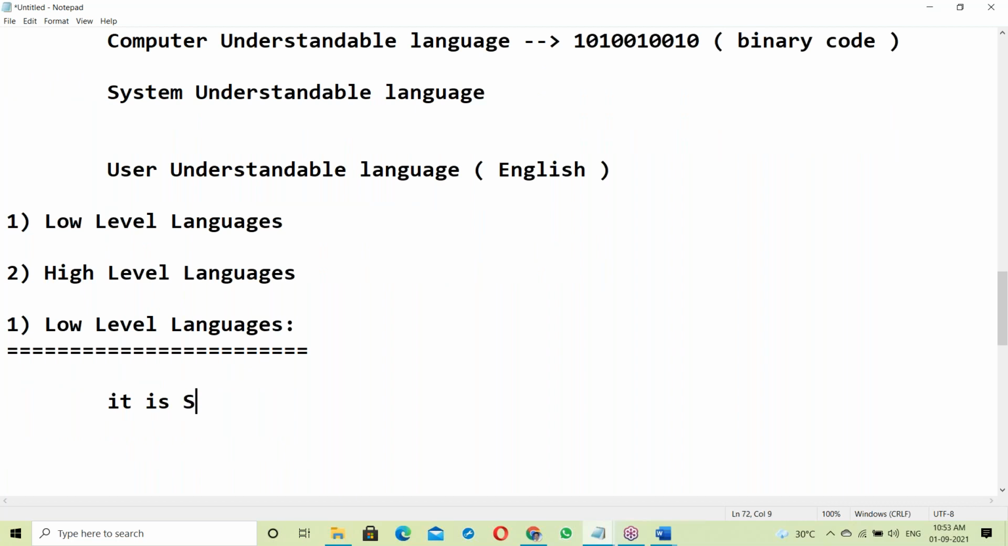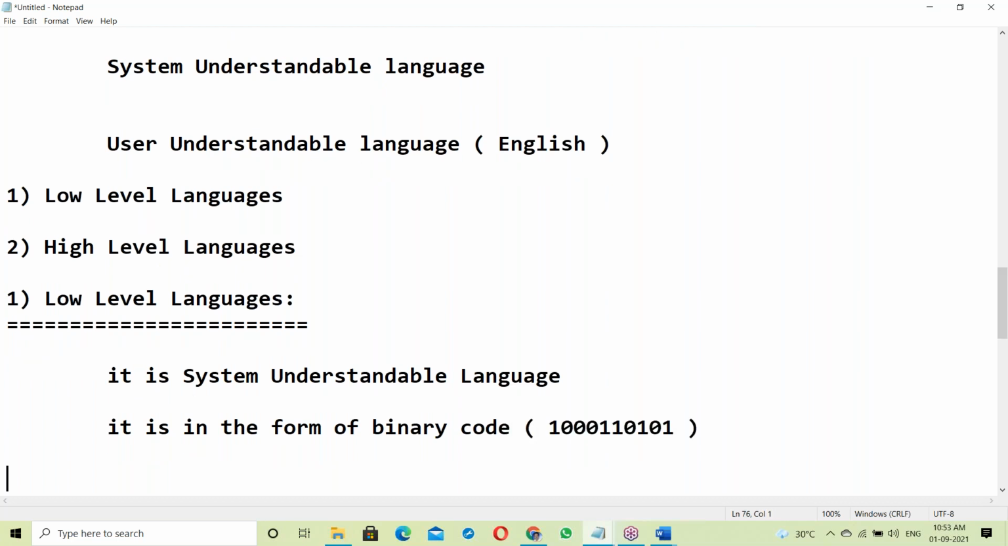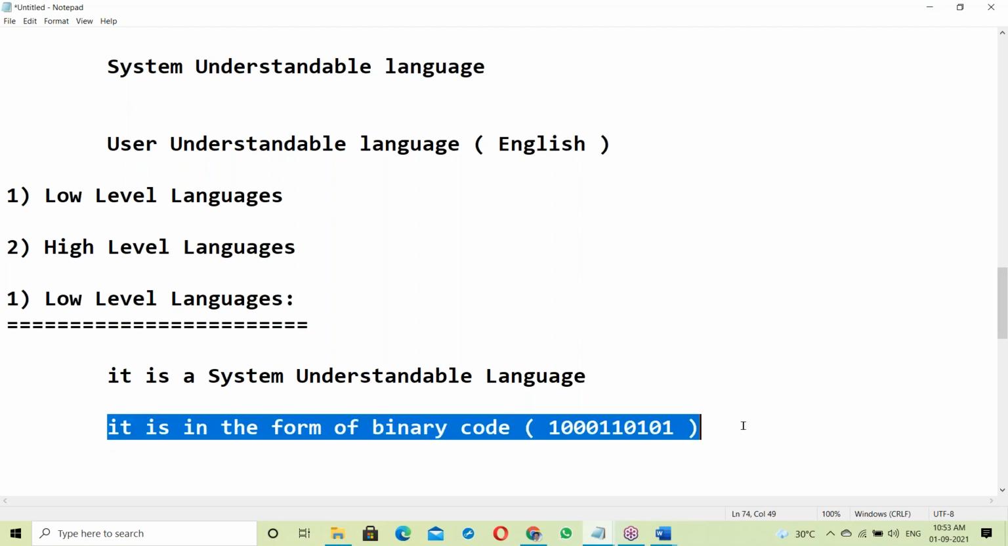It is a system understandable language. It is in the form of binary code, in a zeros and ones format. Low level language is a system understandable language in the form of binary code.